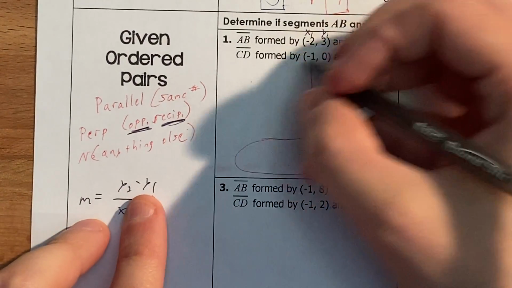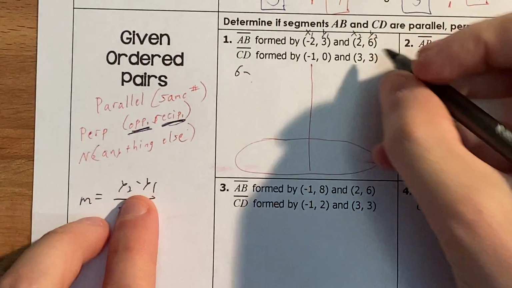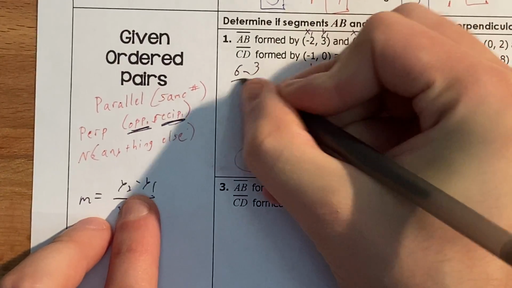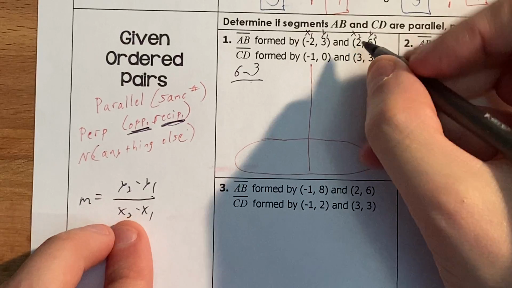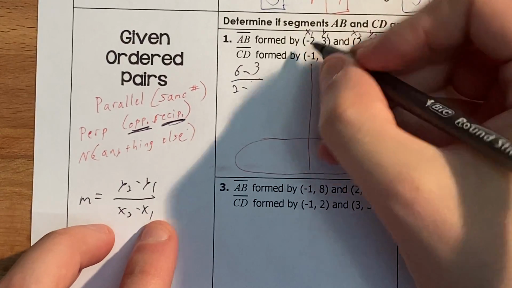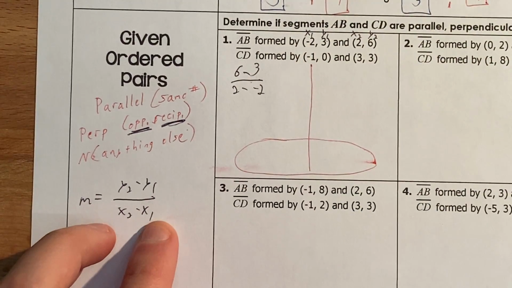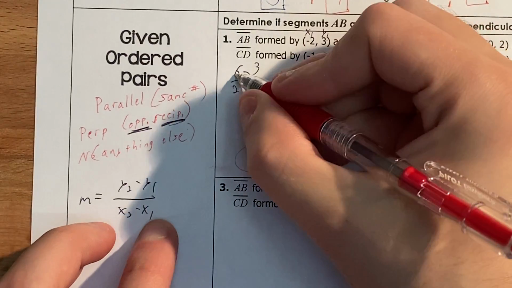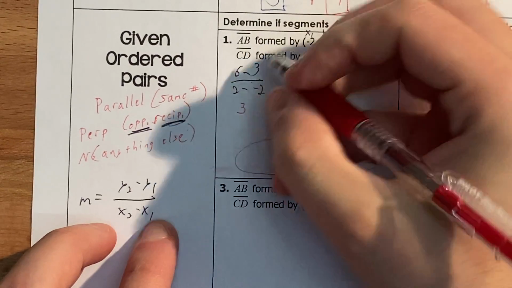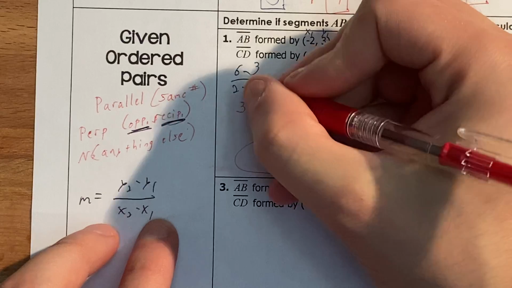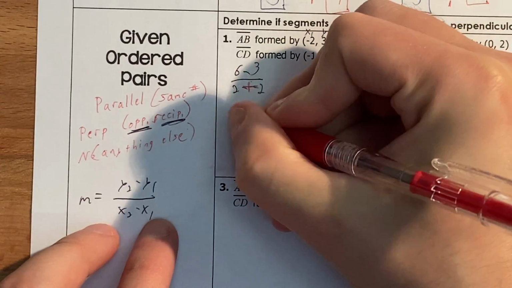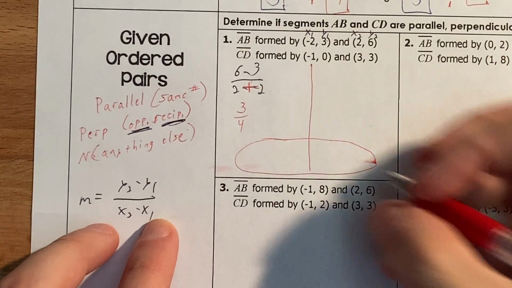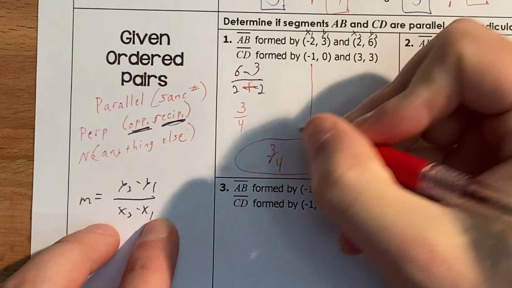Okay, y2 would be 6 minus y1, which is 3, over x2, which is 2, minus x1, which is negative 2. 6 minus 3 is 3. 2 minus negative 2, that just turns to a big old plus sign, and you get 4. That does not simplify, so you get 3/4.